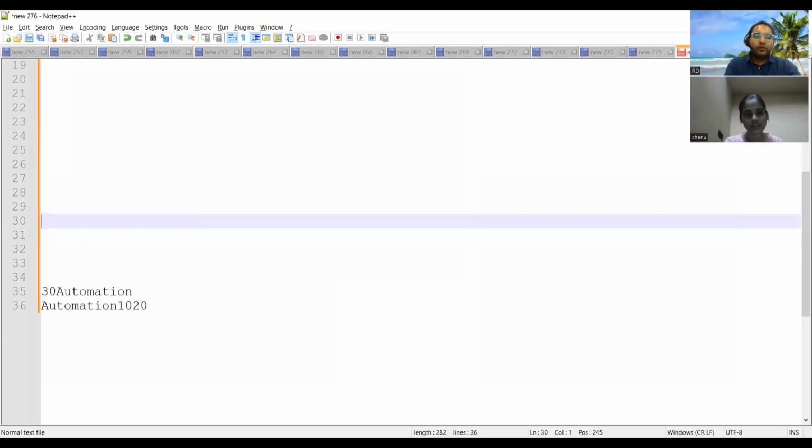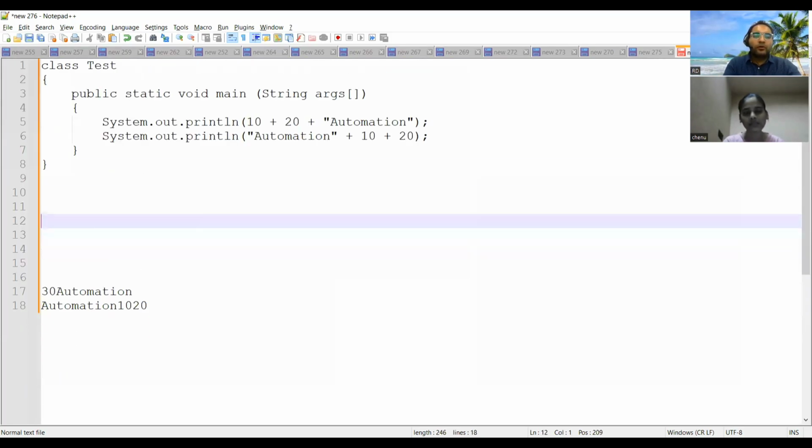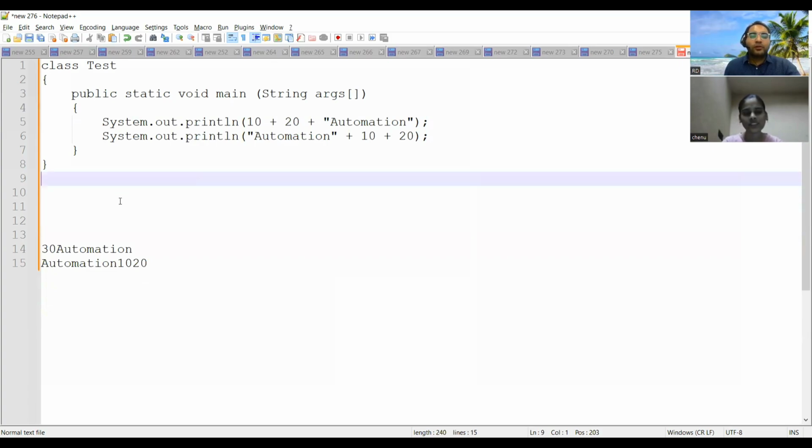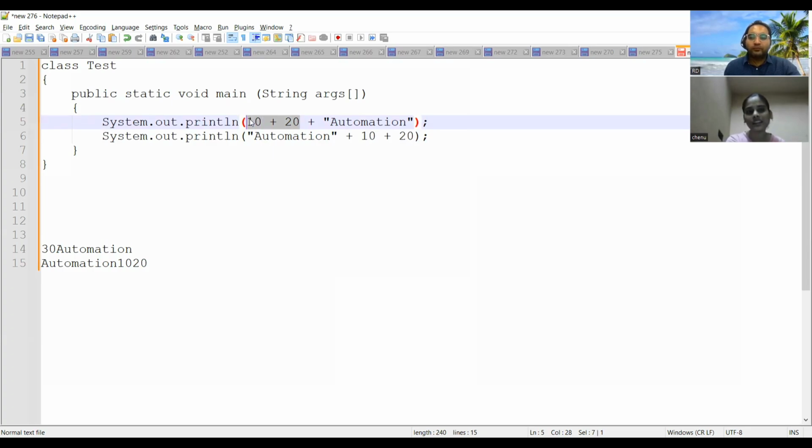Correct, correct. So your answer is correct, but that plus sign will not come because that is used for merging, concat. So the first output would be 30. Yeah. Please go ahead. Second output is automation. It also comes as 30, right?